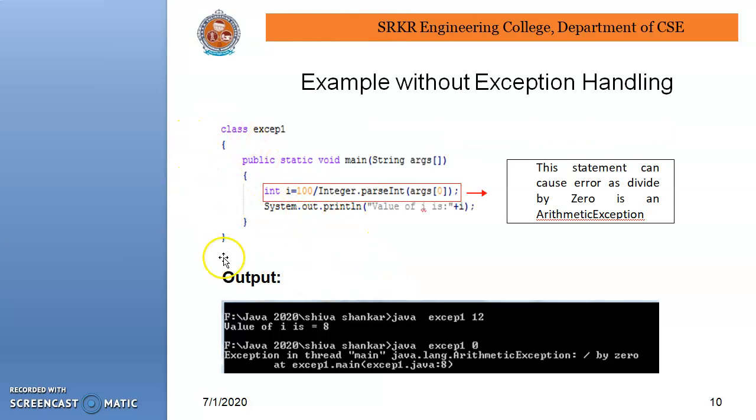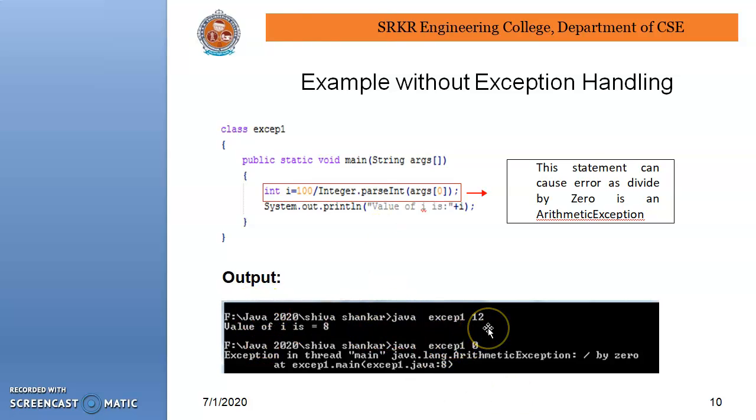This is the actual example. Suppose we observe this code: class name, public static void main, String args, int i equals 100 divided by Integer.parseInt(args[0]). This statement can cause an error when we pass 0 as an argument.